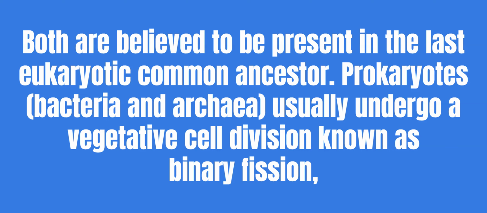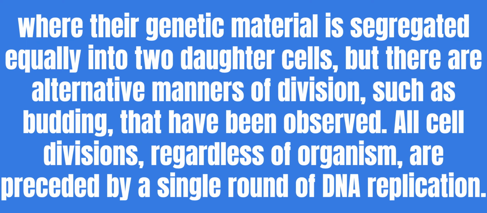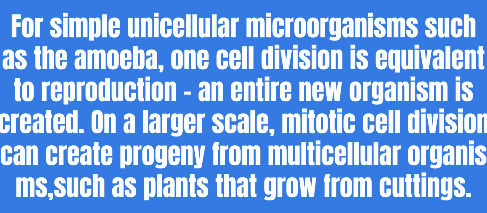Prokaryotes, bacteria and archaea, usually undergo a vegetative cell division known as binary fission, where their genetic material is segregated equally into two daughter cells, but there are alternative manners of division, such as budding, that have been observed. All cell divisions, regardless of organism, are preceded by a single round of DNA replication. For simple unicellular microorganisms such as the amoeba, one cell division is equivalent to reproduction. An entire new organism is created.